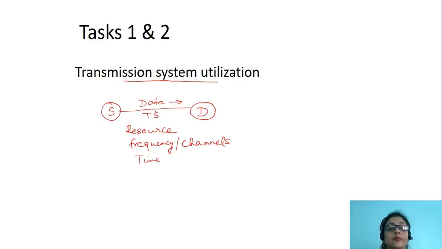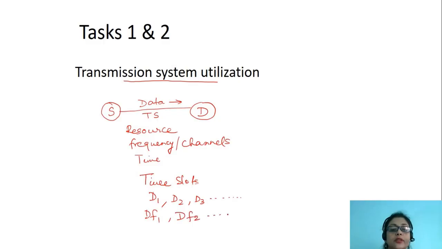Like we can divide it into several different time slots for sending data 1, data 2, data 3 at the proper time slots, or we can send different data having different frequencies, like data 1 having frequency F1, data 2 having frequency F2 and so on. In that case, it is frequency shared.